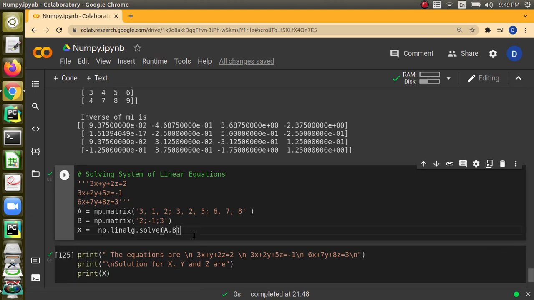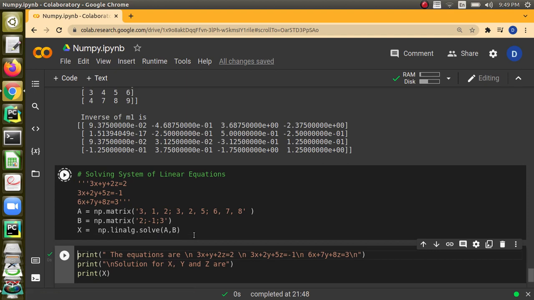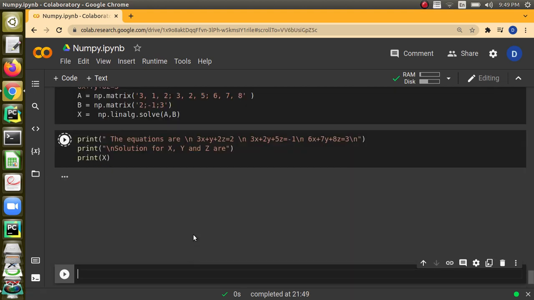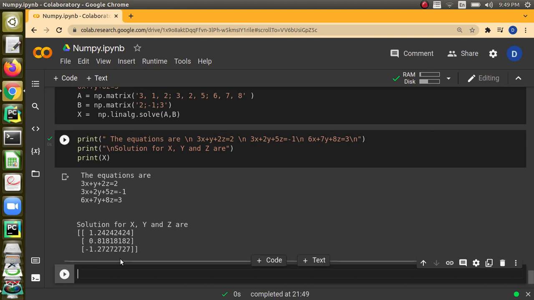Now if you use np.linalg.solve and pass the 2 matrices, you will see that it will find the solution for the variables x, y and z. Now we are printing the solution. Value of x should be 1.242, value of y should be 0.81 and value of z should be minus 1.27.